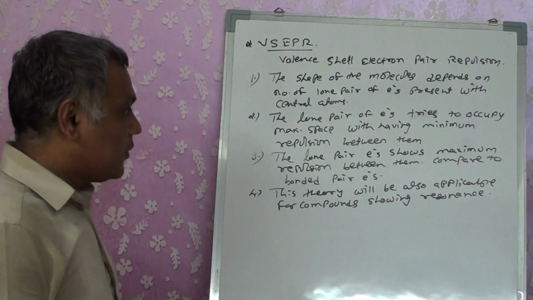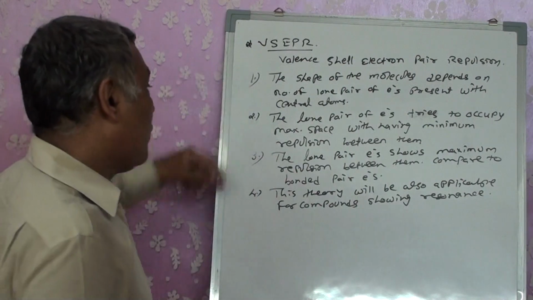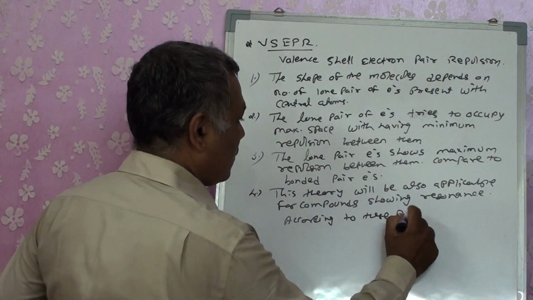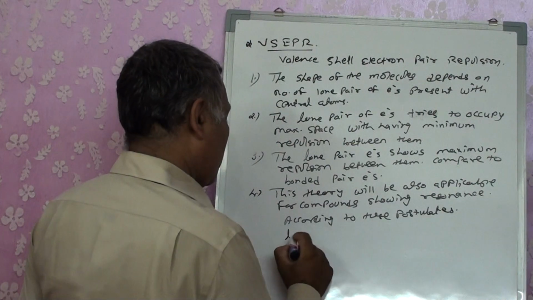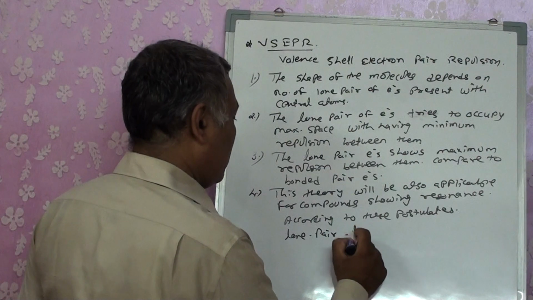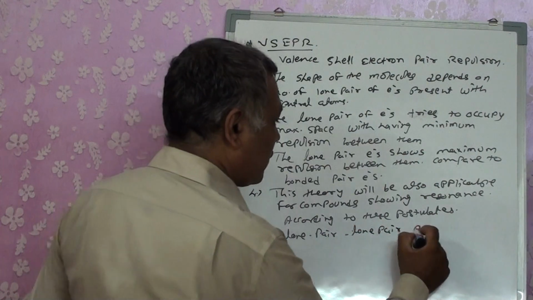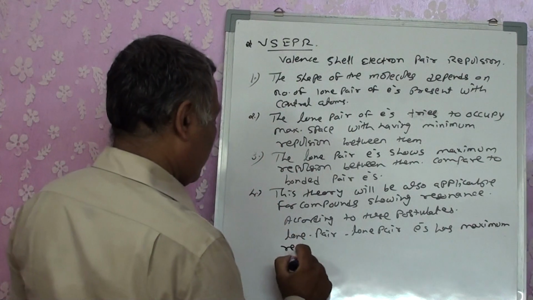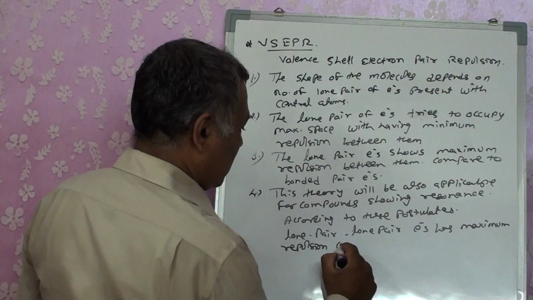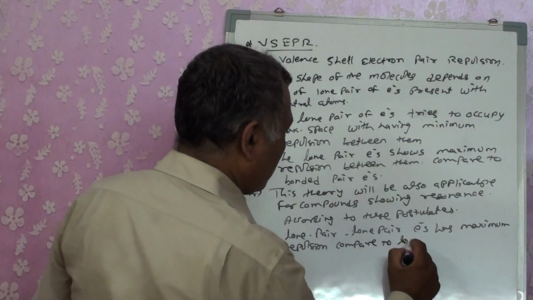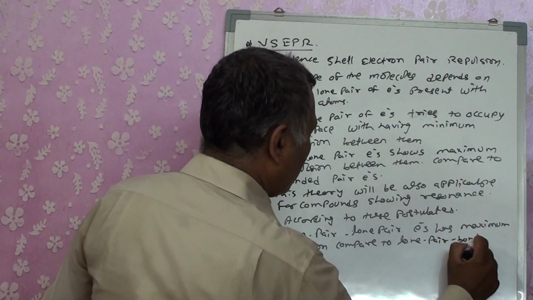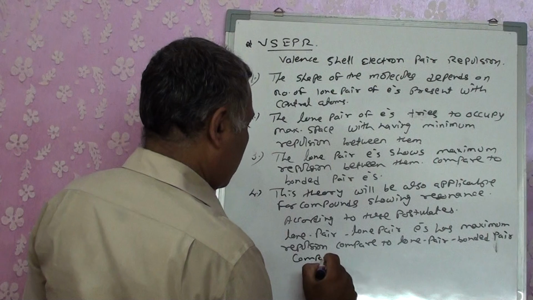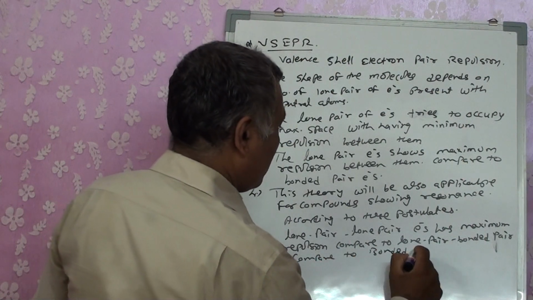So we have this postulate, which shows that according to this, lone pair electrons have maximum repulsion compared to bonded pair.